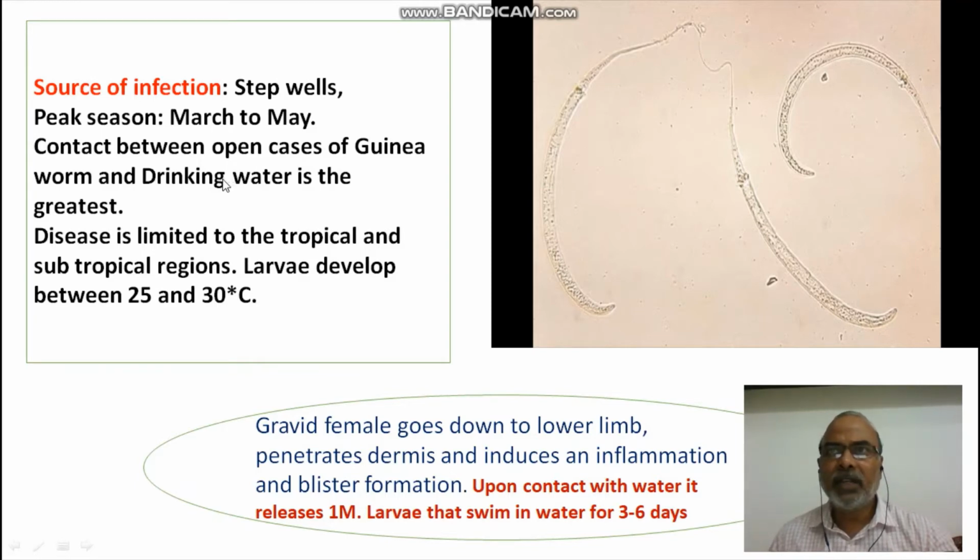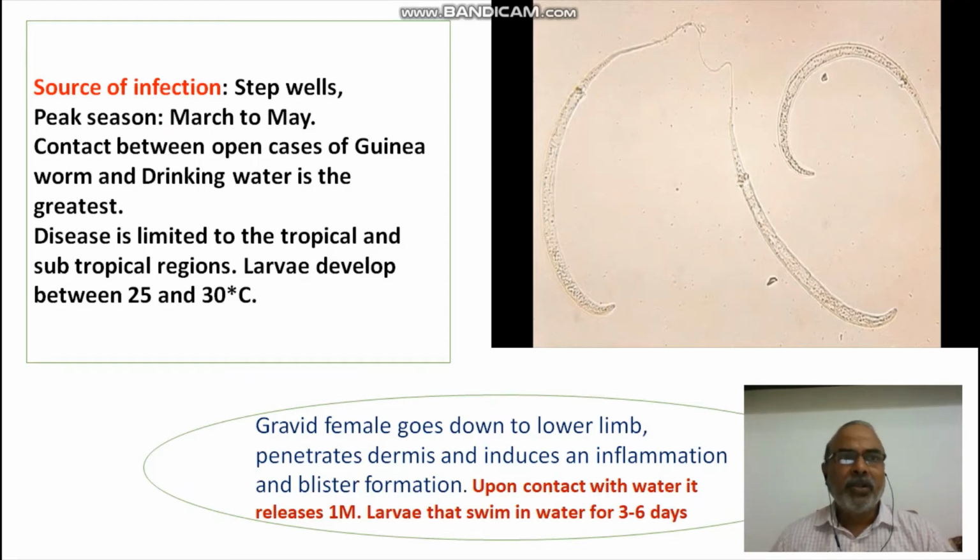As a result of that, the parasite immediately releases the first stage larva into the drinking water source. So this is the greatest source of infection. If you can contain a person who is having the Dracunculus worm, not allowing him or her to go to the drinking water source, much of the infection can be prevented.